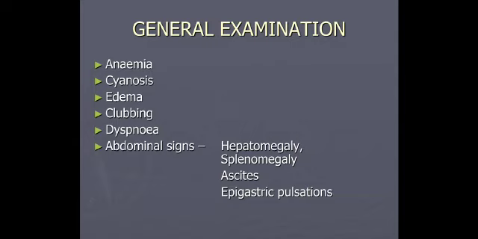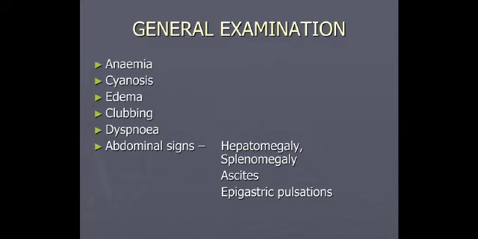What is the importance of abdominal signs? We have hepatomegaly, splenomegaly, ascites, and epigastric pulsations. The first one: if there is a tender hepatomegaly, it may indicate congestive heart failure. When you press the liver, if it is painful, that is tenderness elicited. Splenomegaly: the spleen may be enlarged in bacterial endocarditis. Ascites may be seen in heart failure due to ascending edema.